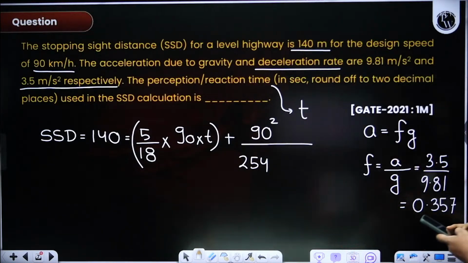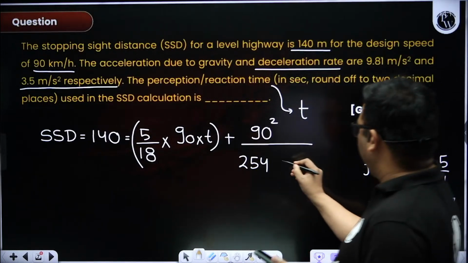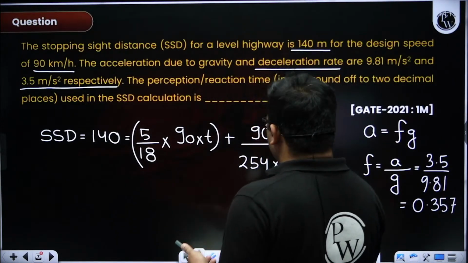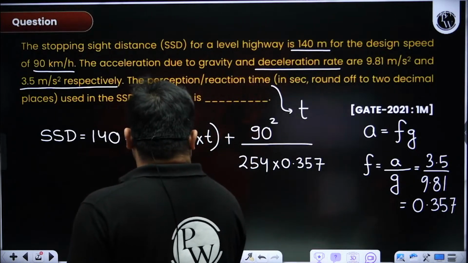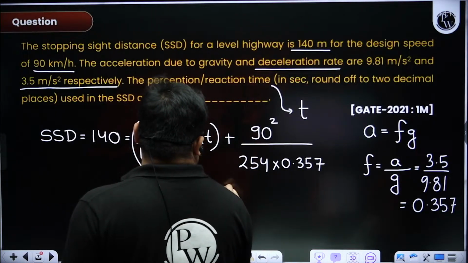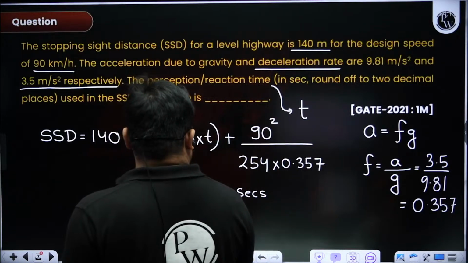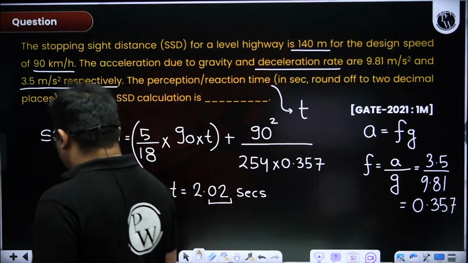So from here I can solve and find out the reaction time T. Very simple question. If you know the formula properly and apply it properly, then we can easily solve. It is written to round to 2 decimal places.